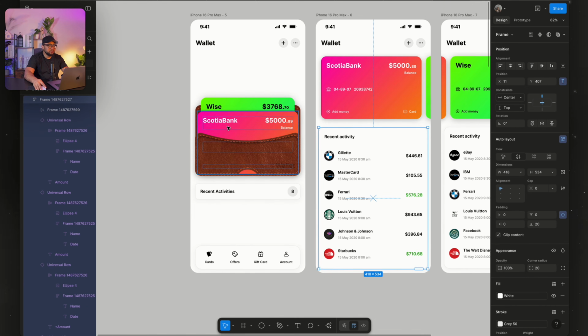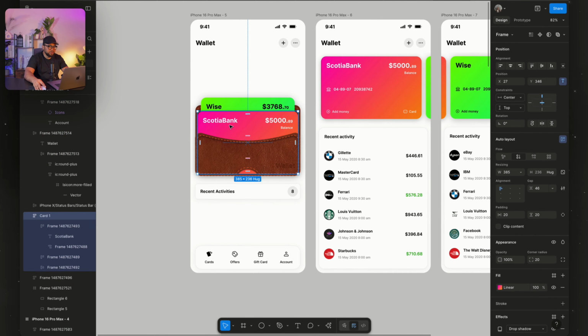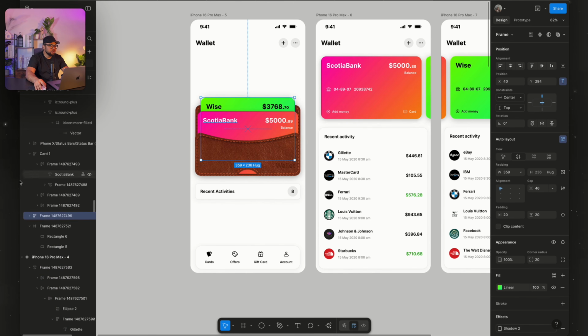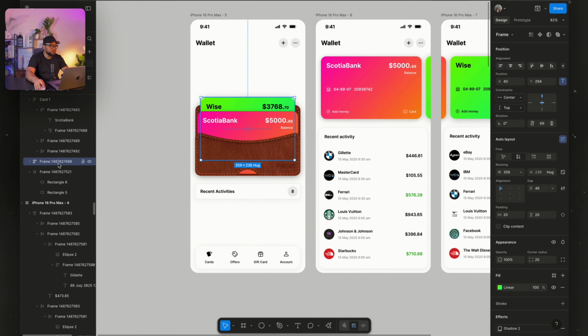So the problem is probably from the card naming, and I've seen a lot of designers have this issue. So here you see that this is card 1, and if I click on this, you can see that it's card 2, so it's not going to trigger the same behavior. So we're going to change this to card 1, right? So look at this one also, you will see that is frame.